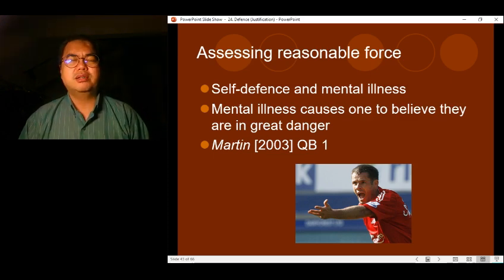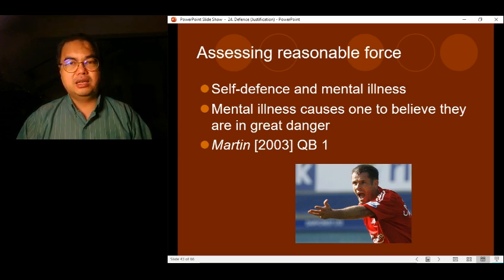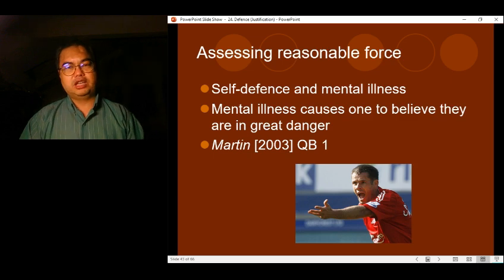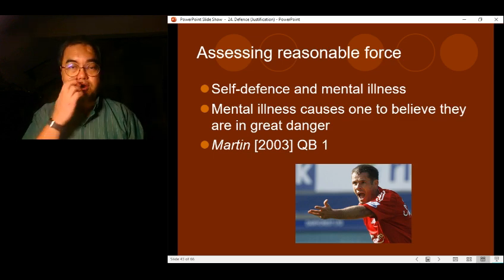Basically, Martin was suffering from some kind of mental illness, and therefore, when people broke into his house, he believed that he was in greater danger than he was actually in. And he actually killed the intruders, and he was charged with homicide, for actually killing those people.